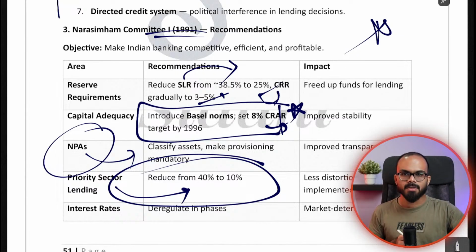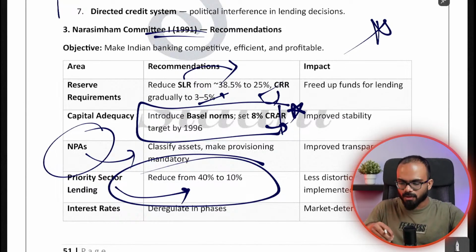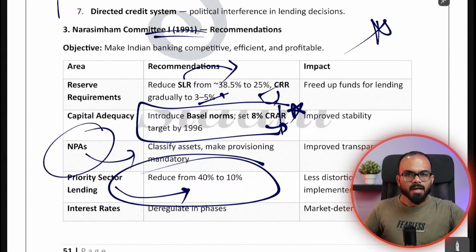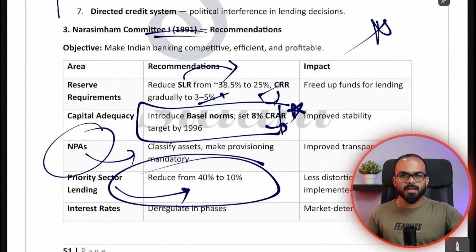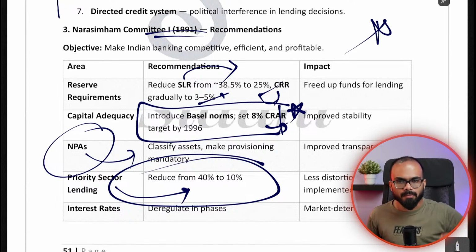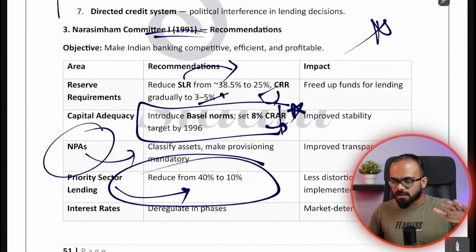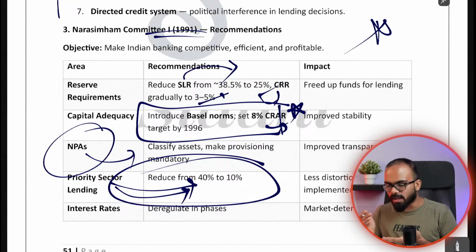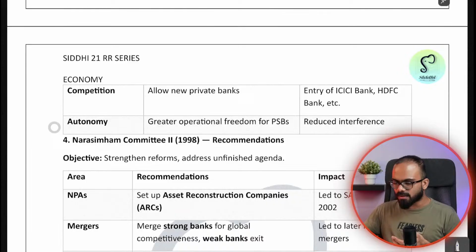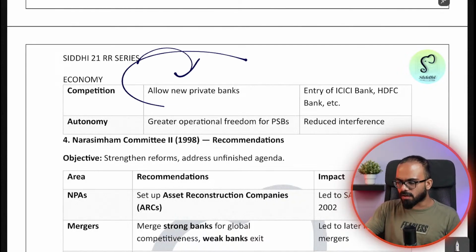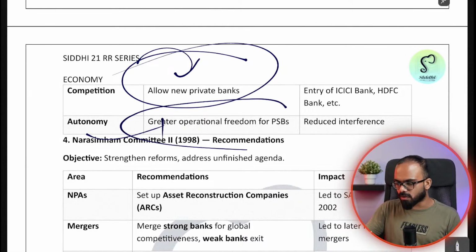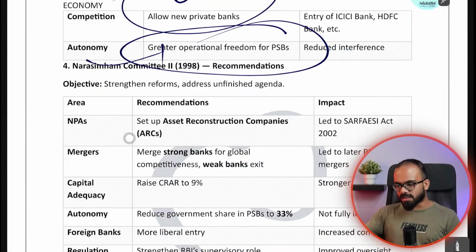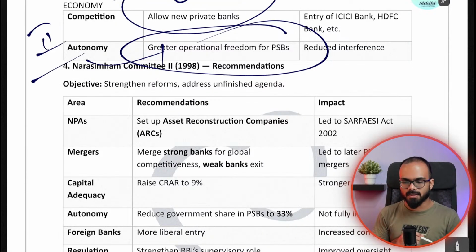If the banking system is not well, industries cannot be good. You can't expect good industries, you can't expect robust businesses, then you cannot expect Indian businesses to compete with the foreign businesses that are going to come into this country after LPG reforms. So what the Narasimhan committee said is that you reduce priority sector lending from 40 to 10%, and you also regulate the interest rates. They wanted to allow new private banks, and they wanted to give more freedom to the public sector banks.